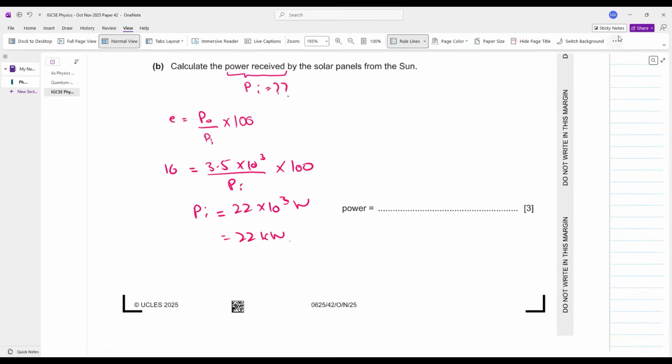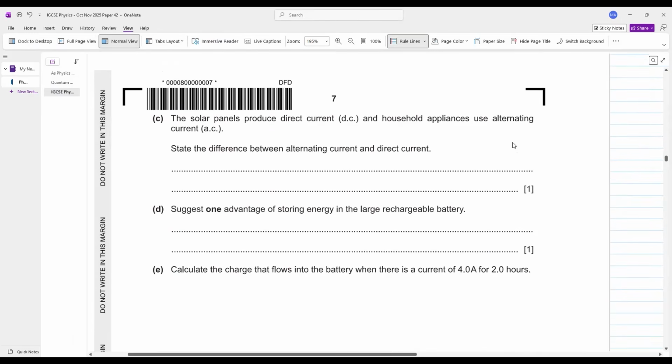आगे बढ़ते हैं. The solar panels produce direct current and household appliances use alternating current. State the difference between alternating current and direct current. What's the difference? Alternating current reverses its direction. However, direct current only flows in one direction. So लिख लो.